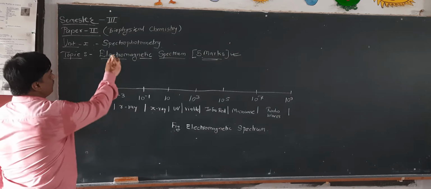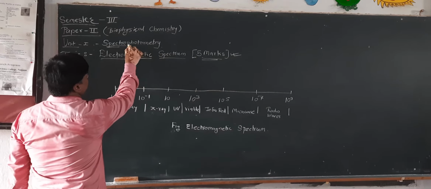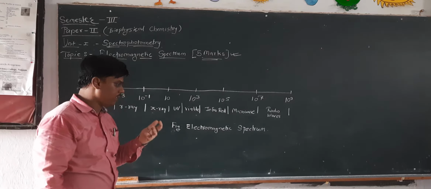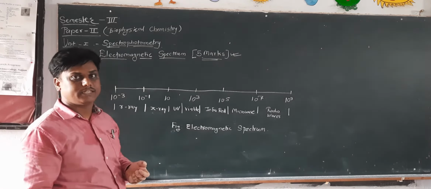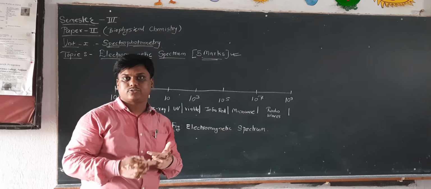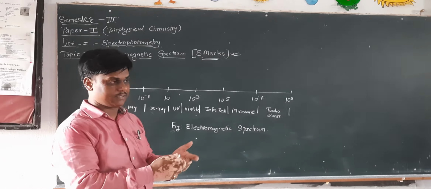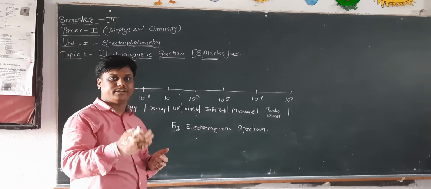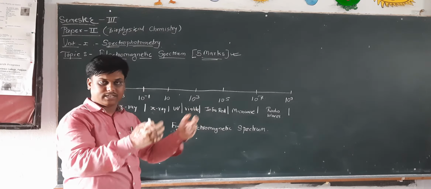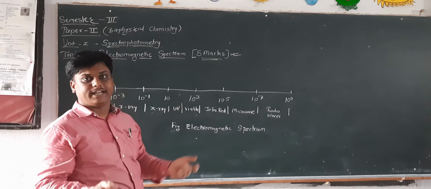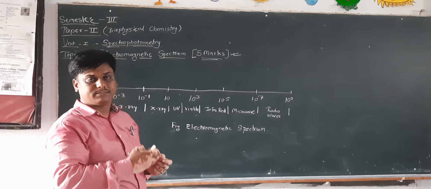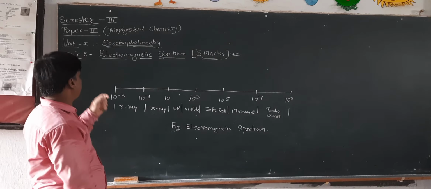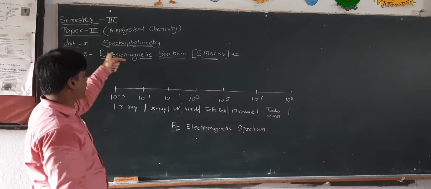Last lecture we learned about spectrophotometry. Spectrophotometry is a branch of biophysical chemistry which deals with the interaction of electromagnetic radiation with matter, and in that we learn that there are different kinds of interaction, that is the transmission of the light, then scattering of the light. Some light gets absorbed by the matter, that is also one kind of study. And now we are learning the electromagnetic spectrum.